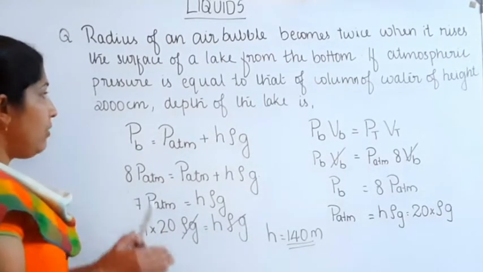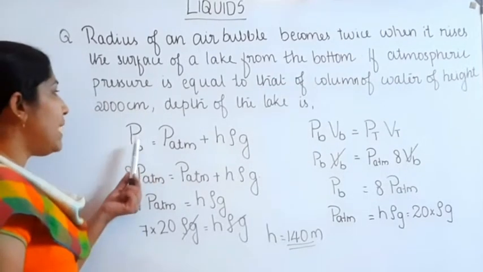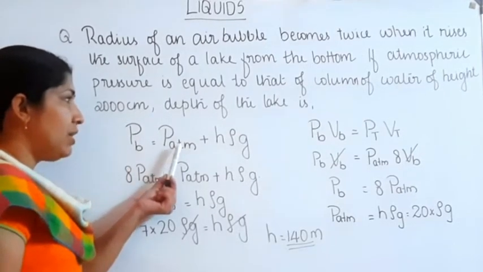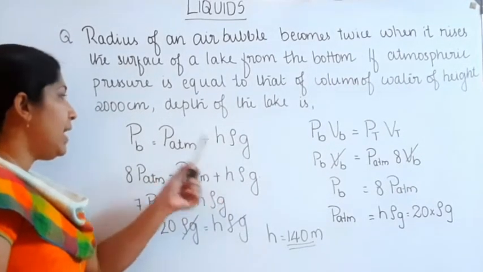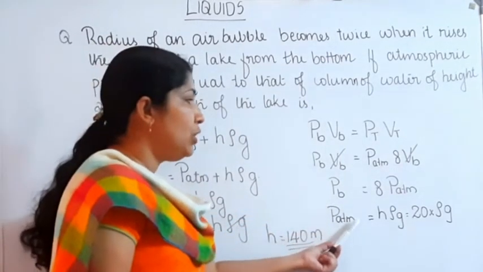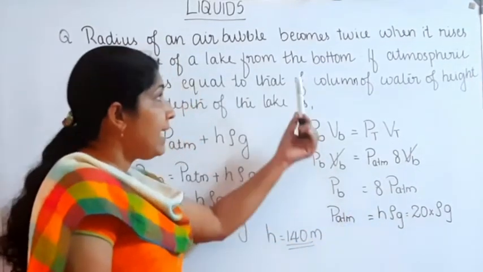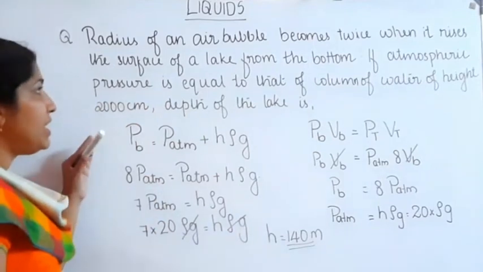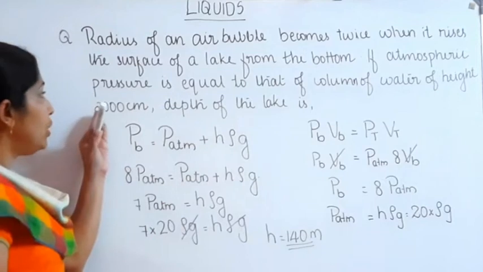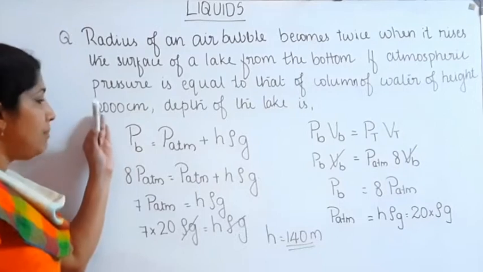Here we want to find the depth of the lake. For this we can use the equation: pressure at the bottom is equal to atmospheric pressure plus h rho g. The atmospheric pressure is 20 times rho g, obtained from the second statement: the atmospheric pressure is equal to that of a column of water of height 2000 centimeter, which means 20 meter.